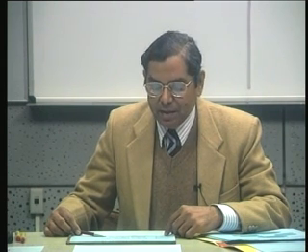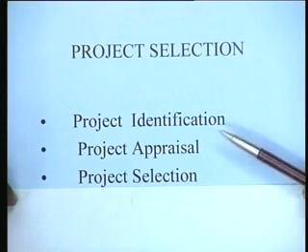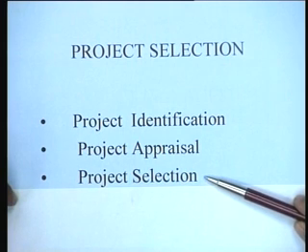And in this case, the best is again identified by what you want to do. So it is subjective. It depends upon the priorities of the decision maker. And these priorities ultimately help us in identifying the kind of weights that we would like to give to various criteria, and in that sense this problem is subjective. So identification, appraisal and selection.